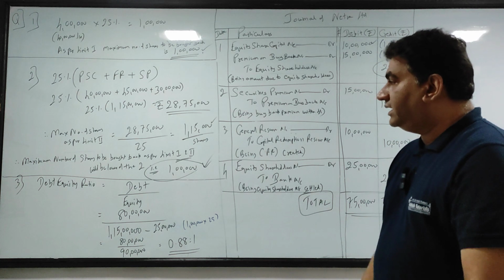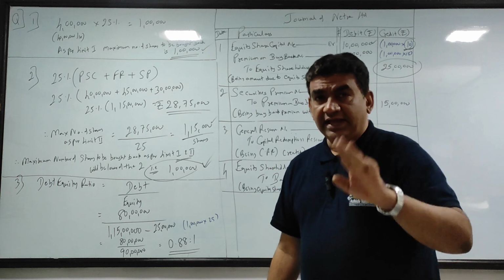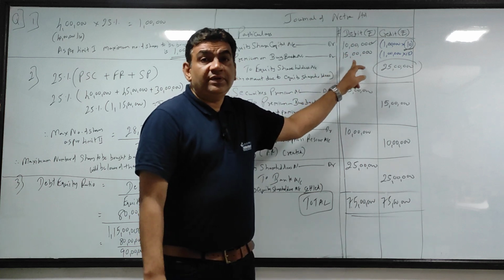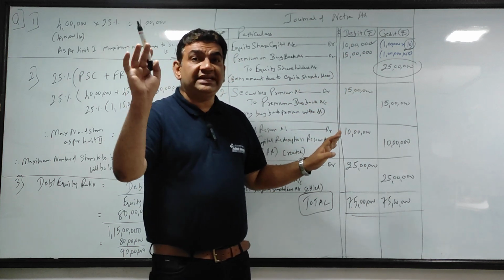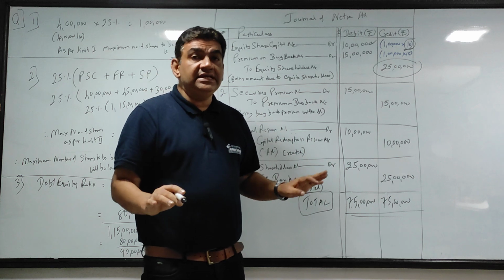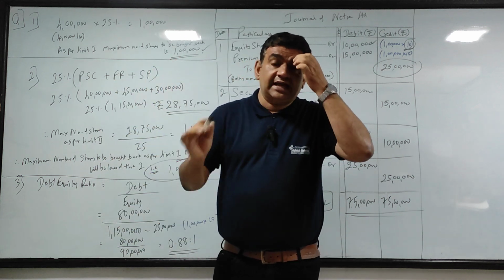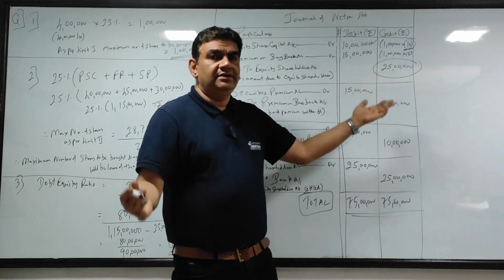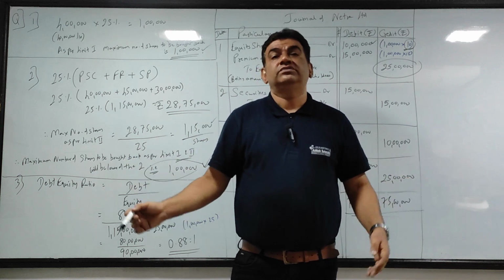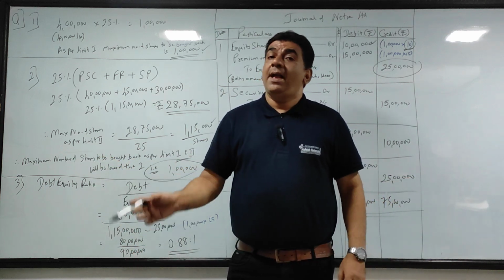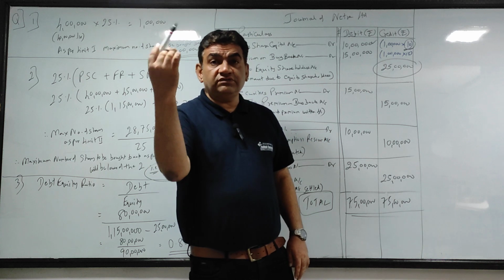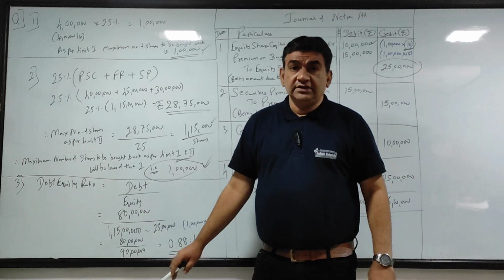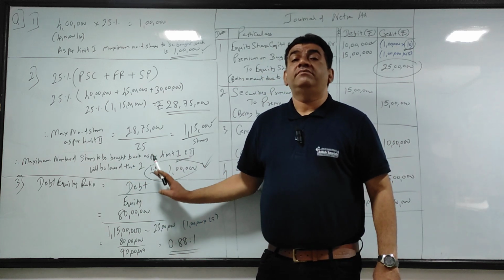Coming to that point, मैंने बोला था ना, there are people who will consider the fourth limit. क्या है? See, कितना चाहिए मुझे बायबैक के लिए? 25 lakhs. अगर फ्रेश इश्यू नहीं है, then I have to see मेरा जनरल रिजर्व और सिक्योरिटी प्रीमियम में दोनों में मिला के 25 लाख होना चाहिए. ये सम में है. That is the reason I told you that fourth point is not to be considered here. But suppose मेरा जनरल रिजर्व और सिक्योरिटी प्रीमियम में 25 लाख से कम होगा, then I cannot buy back this. My buyback will be reduced.